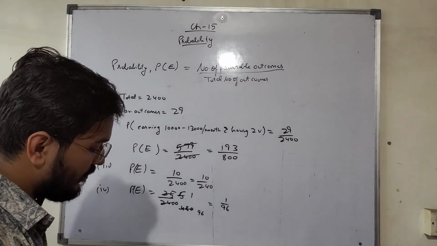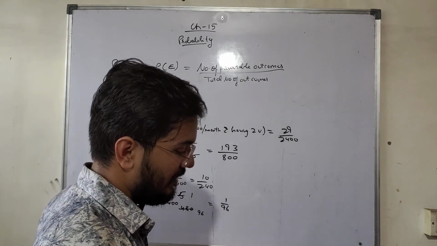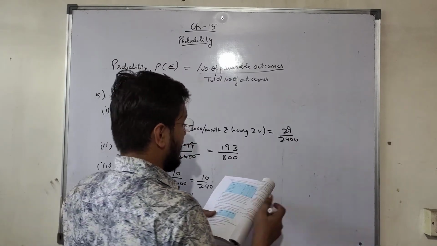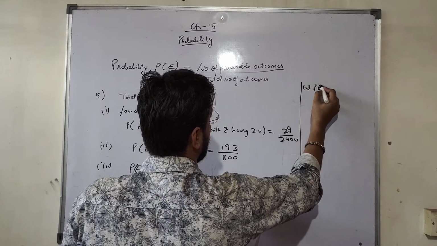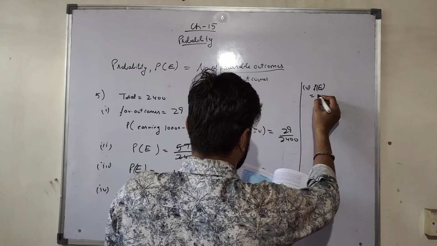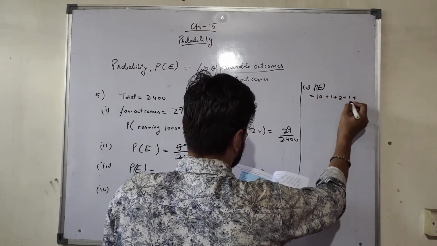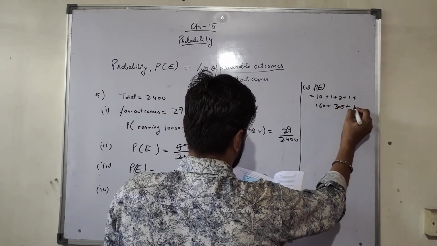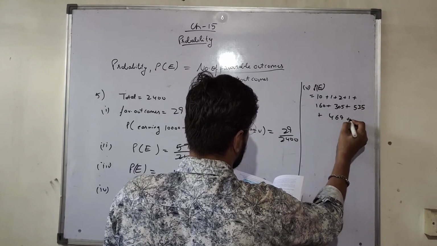Next, owning not more than 1 vehicle. So not more than 1 vehicle: 1 vehicle is allowed, 0 vehicles are allowed, so add all the values. Fifth part, the probability of the event is equal to adding all values with 0 vehicles: 10 plus 0 plus 1 plus 2 plus 1 plus 160 plus 305 plus 535 plus 469 plus 579.